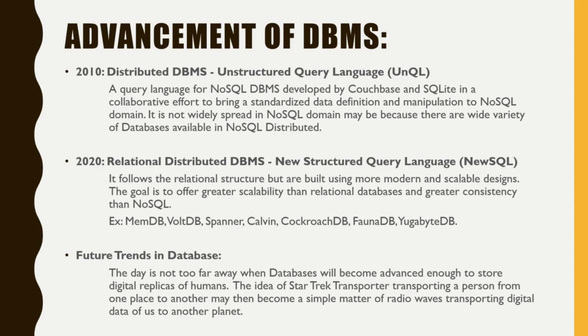During 2020, to overcome problems with relational and distributed systems, and to create a robust solution for large amounts of data processing, a new system is being developed. It follows the relational structure but is built using more modern and scalable designs. The goal is to offer greater scalability than relational databases and greater consistency than NoSQL. So data consistency is the strength of relational while scalability is the strength of distributed systems. Let's hope they succeed in creating such a DBMS soon in the near future. MemSQL, VoltDB, Spanner, Calvin, CockroachDB, FaunaDB, Yugabyte are examples of new systems.